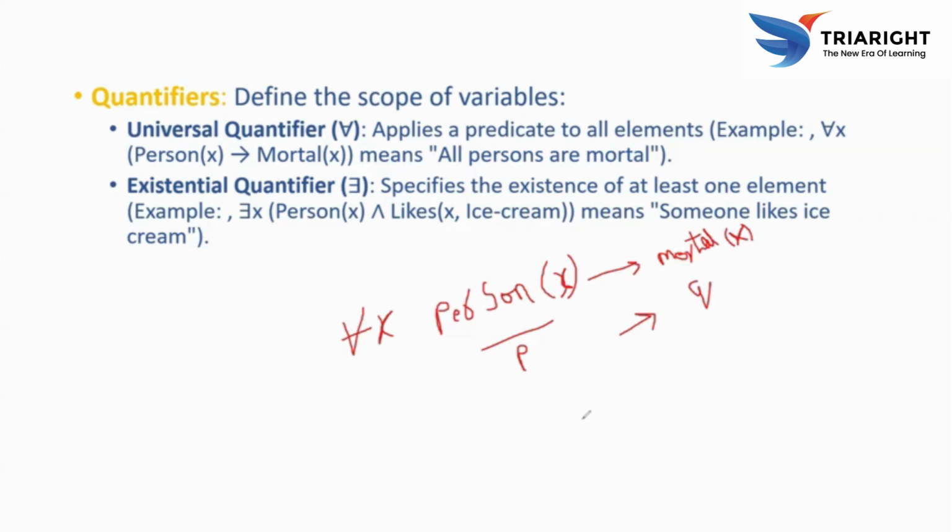It asserts that for any X, if X is a person, then X is also mortal.